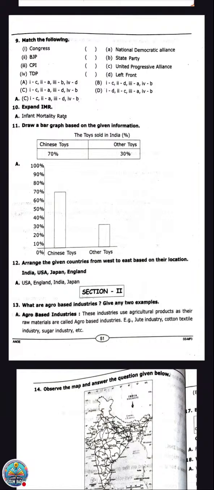Bar graph is asked. Chinese 70% and other toys 30%. So this you can easily write. This kind of question we are getting very often, like bar graph is asked. Then the next one, IMR. I think IMF was there in the previous papers.